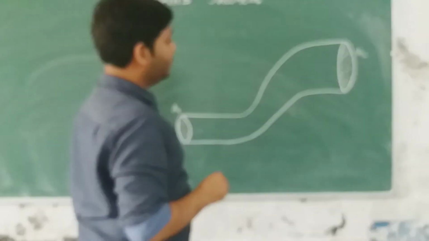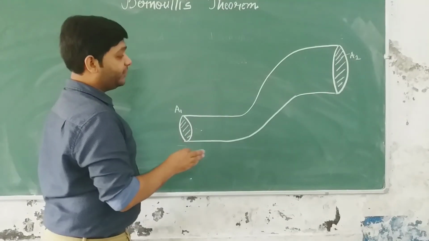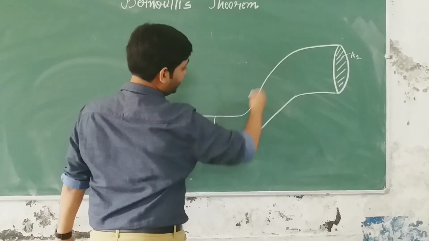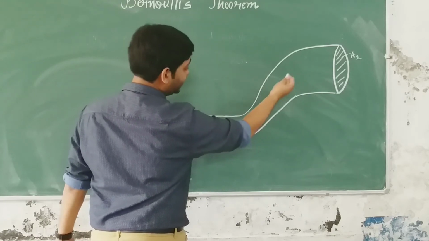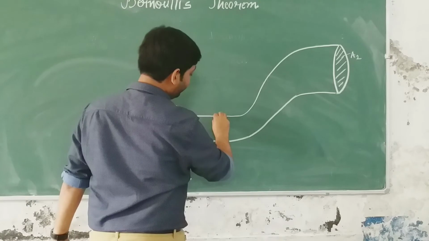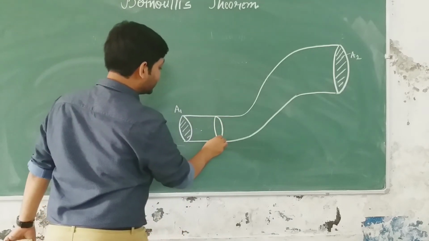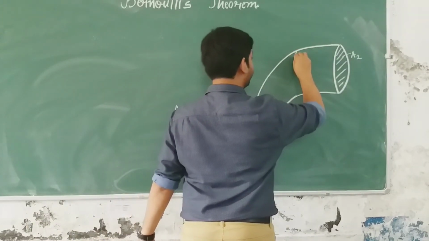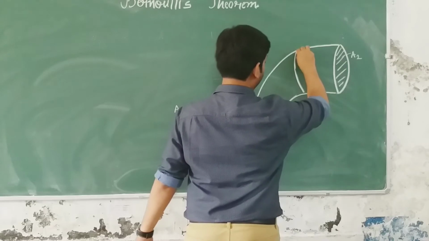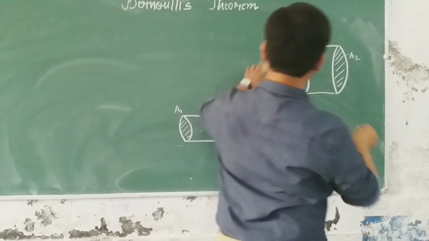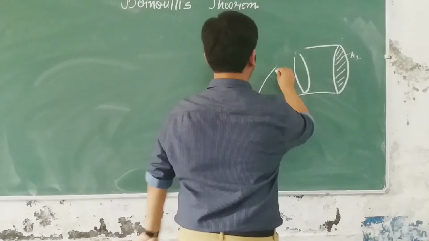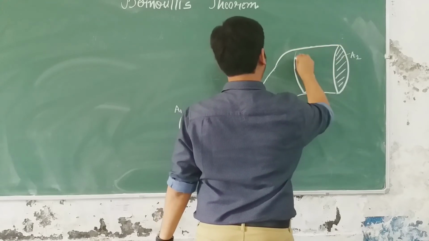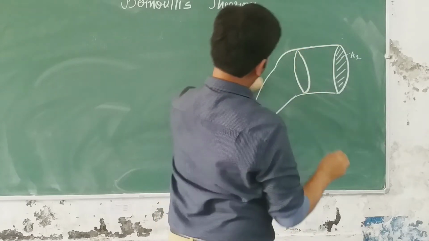So now what we will do? We will consider a particular volume of the fluid. For example, I consider this tube is all filled with liquid, and now I am considering a particular volume of the fluid. Let's say this is one cross sectional area, equal to A1, and this is another cross sectional area, A2. So this is the tube.